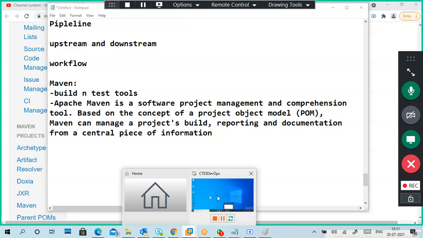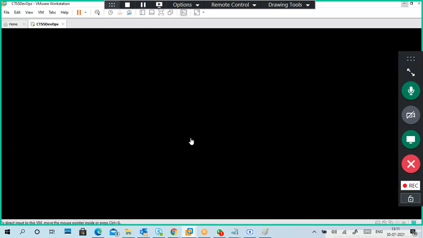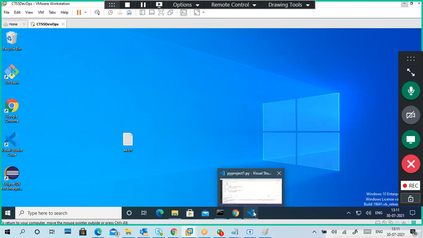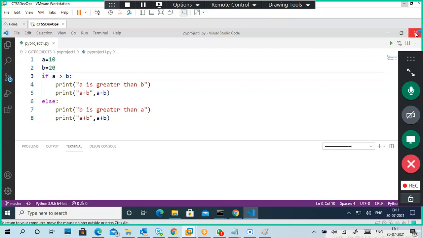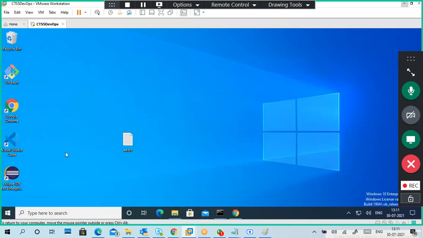To create it you can use Visual Studio Code, but in my Visual Studio Code I didn't set up any Java or Maven, and I don't want it now. I already created Maven in my Eclipse.